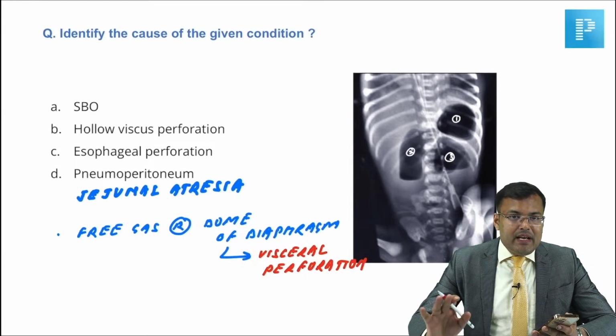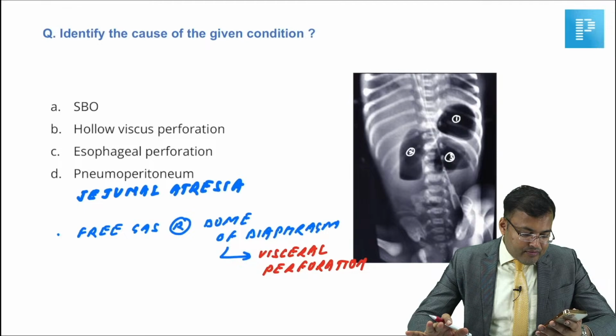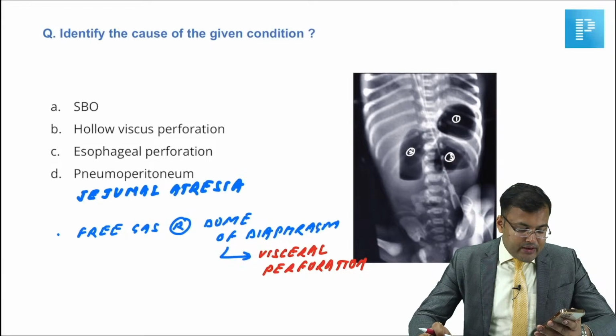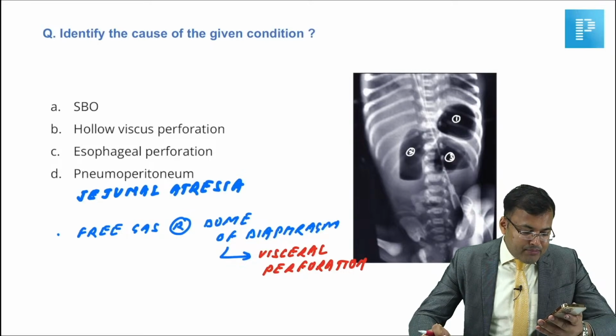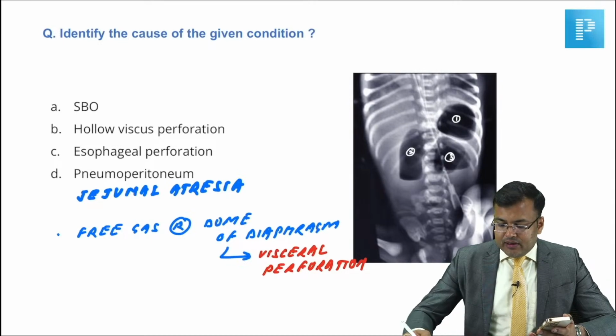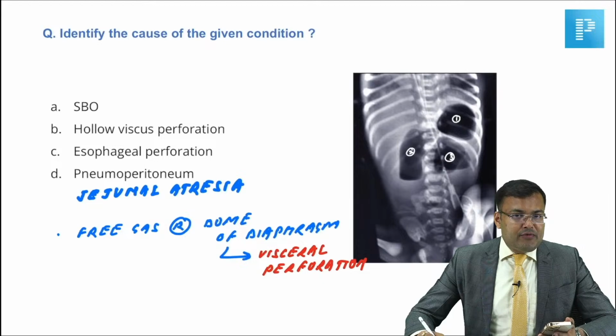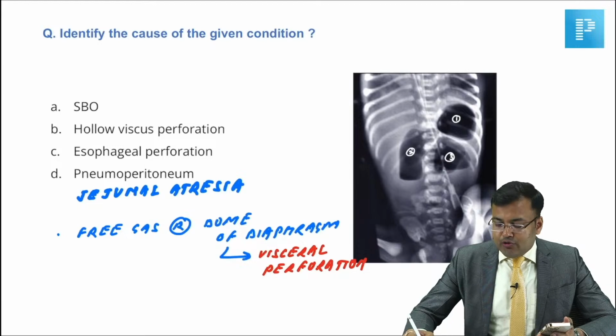Anybody remembers that question? Alcoholic man with bowel perforation. Small hole in the bowel. Right. Okay, guys. So here it is hollow viscus perforation, and second, if triple bubble appearance is there, the triple bubble appearance is seen in jejunal atresia.